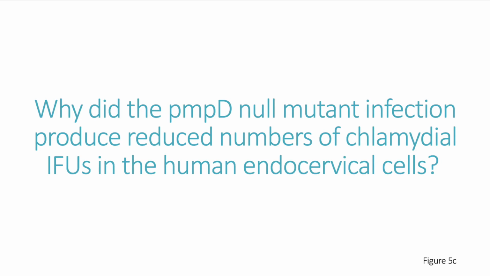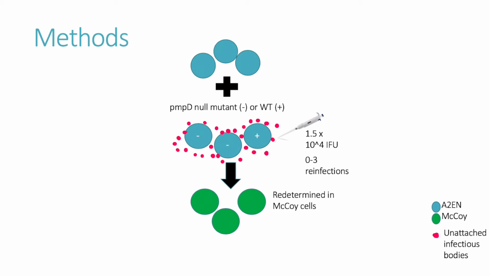Authors then wanted to assess why the PMPD null mutant infection led to reduced numbers of IFUs in the human endocervical cells. To determine this, the endocervical cells, represented by blue circles on the diagram, were either inoculated with the PMPD null mutant or the wild-type strain.